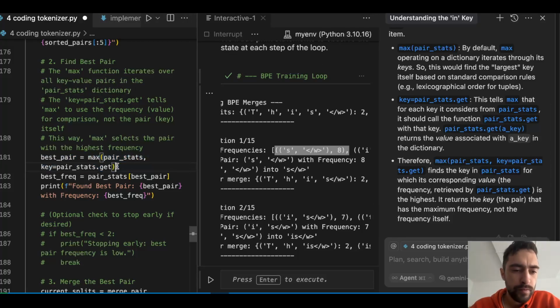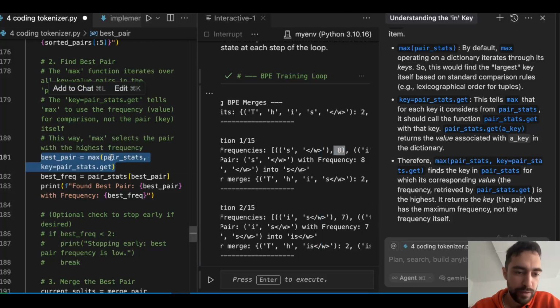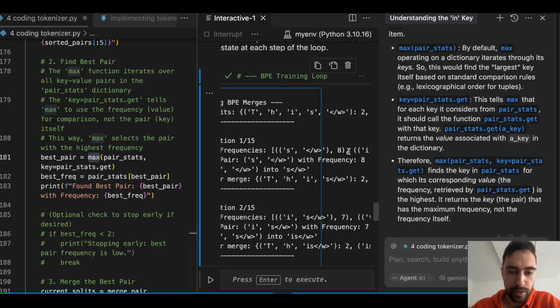So this will tell it not to look at the key. I know it's confusing, it says key, but it tells it not to sort by this key, but by this value that you get from calling the key. So we will not sort by these words, but by this value. And so it will pick the maximum tuple, the best one.